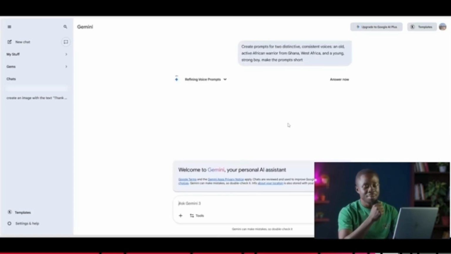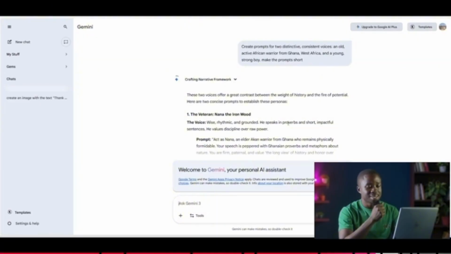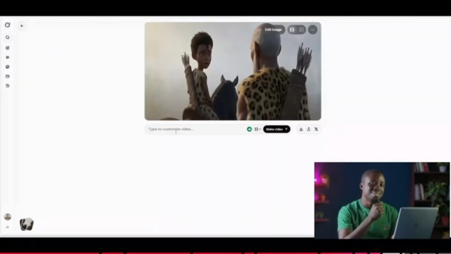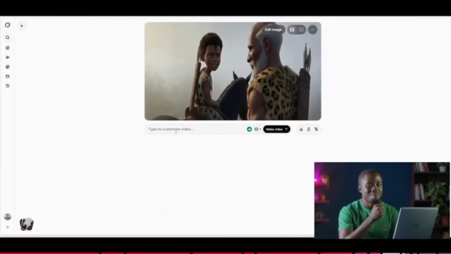And as we can see, this is the information it gives us just after a few seconds of thinking about the prompt that we have given to it. And if you go through what it has written, it is quite detailed, but at the same time, quite summarized, straight to the point. So at this point, all we need to do is come here and always copy the prompt, take it back to Grok, and then we write a dialogue, what we want the person to say. And over time, the voice is going to stay consistent throughout that whole period.